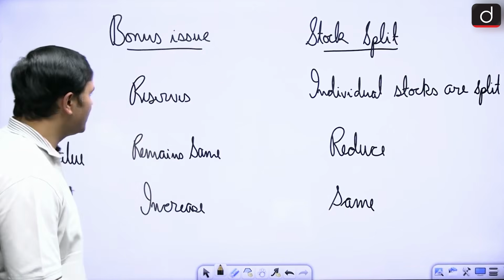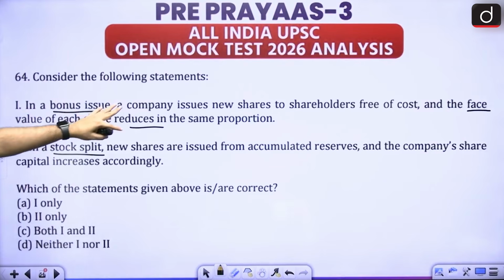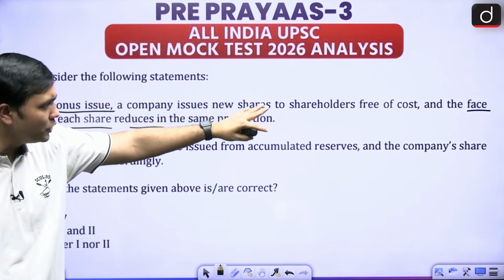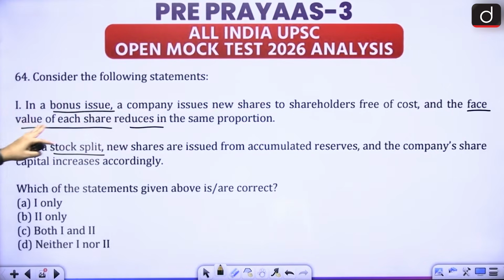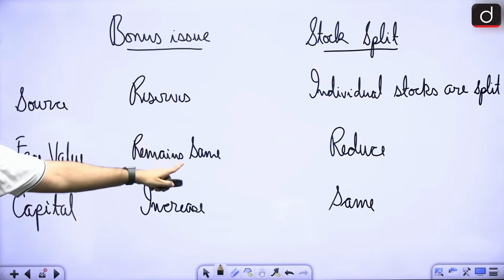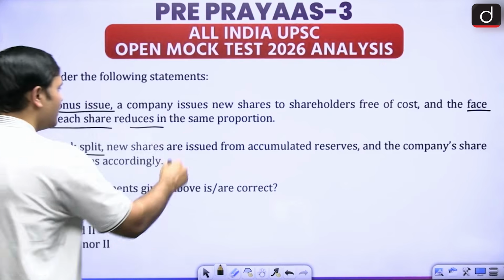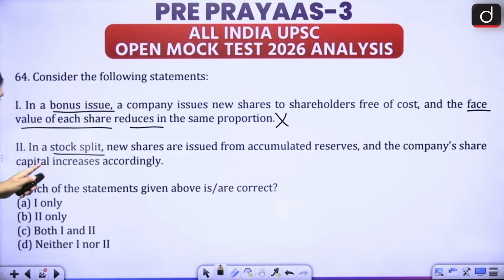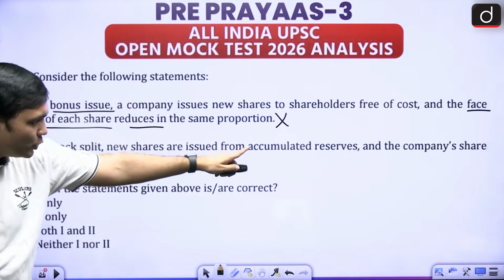Now if you look at this particular section, in bonus issue, a company issues new shares to shareholders free of cost, and the face value of each share reduces. Is the face value reducing? Face value is remaining the same, so in that regard, this is wrong. In stock split, new shares are issued from accumulated reserves.